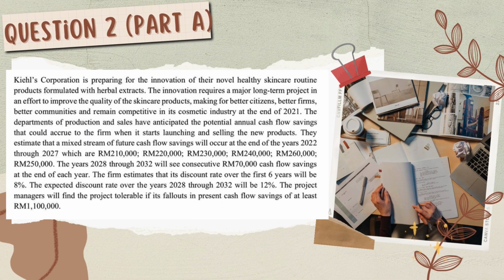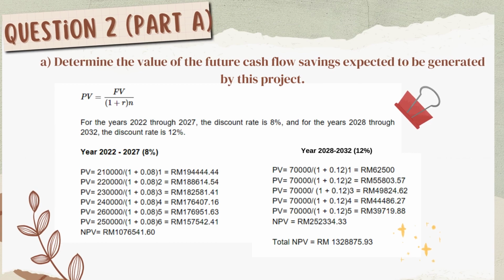Question 2, Part A. The question is about Kale Corporation planning to launch a new healthy skincare product. They want to make the product better and stay competitive. They expect to save money each year from 2022 to 2032. They have a different discount rate for this year. So A, determine the value of the future cash flow expected to be generated by this project. The formula is finding PV, which is FV divided by 1 plus the rate, raised to the number of years. For the year of 2022 until 2027, the rate is at 8%.